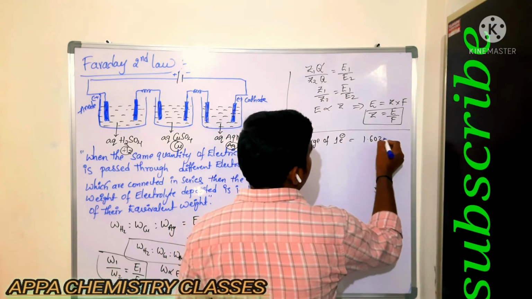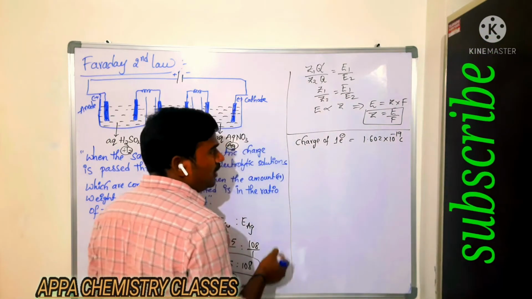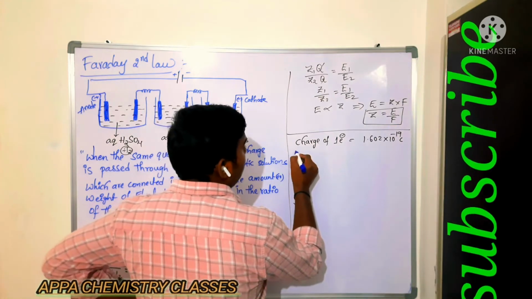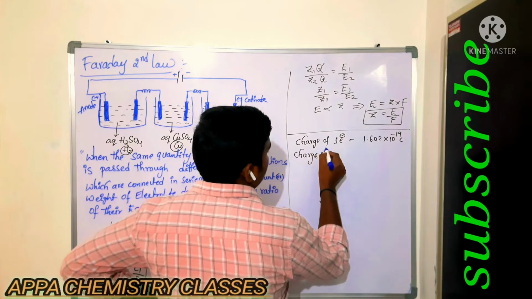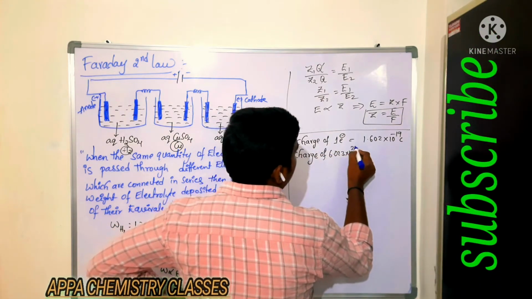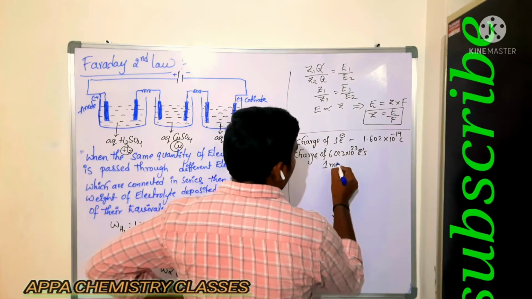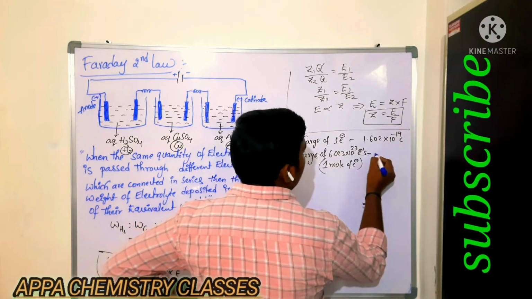That is 1.602 × 10^-19 coulombs, the charge of one electron. What is the charge of Avogadro number of electrons? The charge of 6.023 × 10^23 electrons is nothing but 1 mole of electrons. So 1 mole of electron charge is how much?